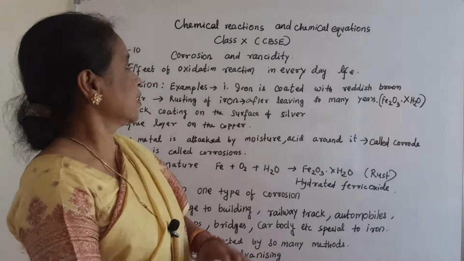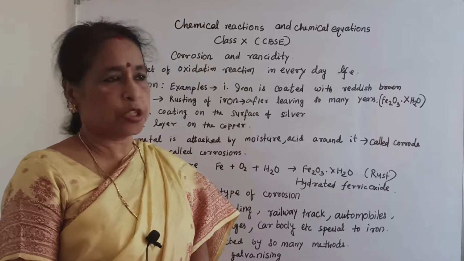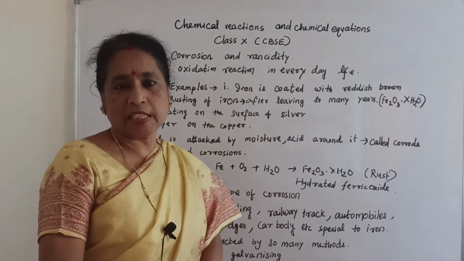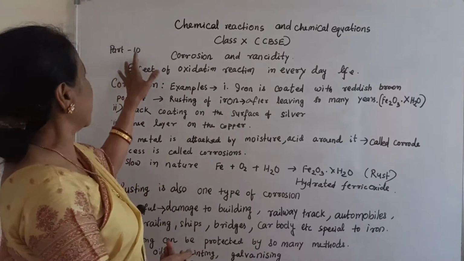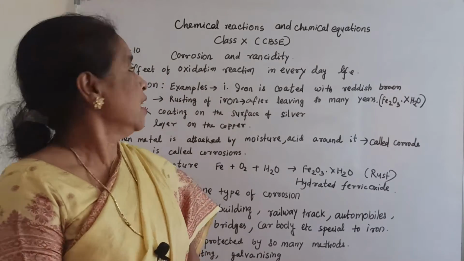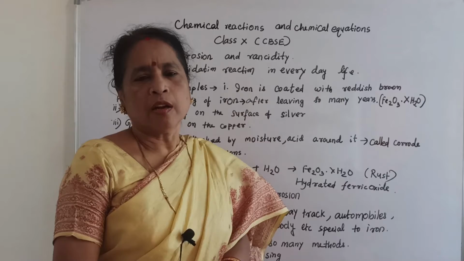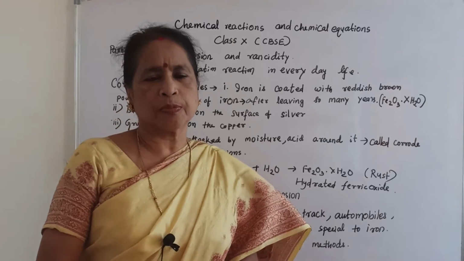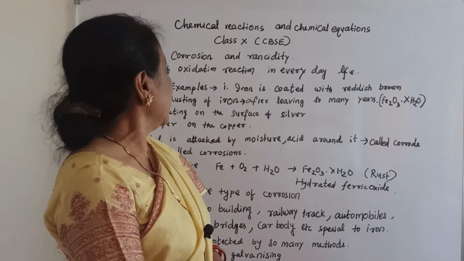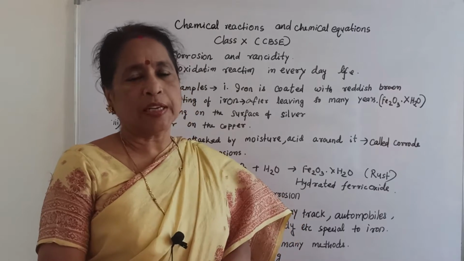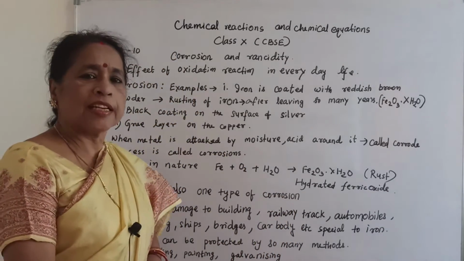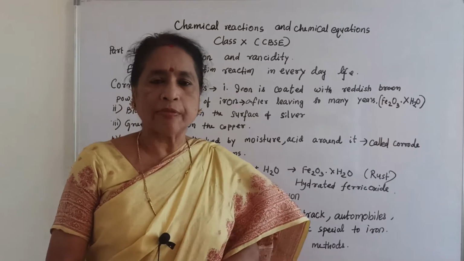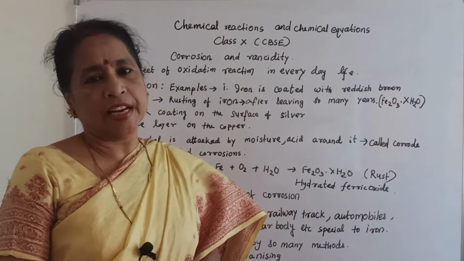The topic is chemical reactions and chemical equations, from the CBSE syllabus. Today I will explain part 10, that is corrosion and rancidity. Now, two new words for you: what is meant by corrosion and what is meant by rancidity. Indirectly, you can say these are the effects of oxidation in our everyday life.